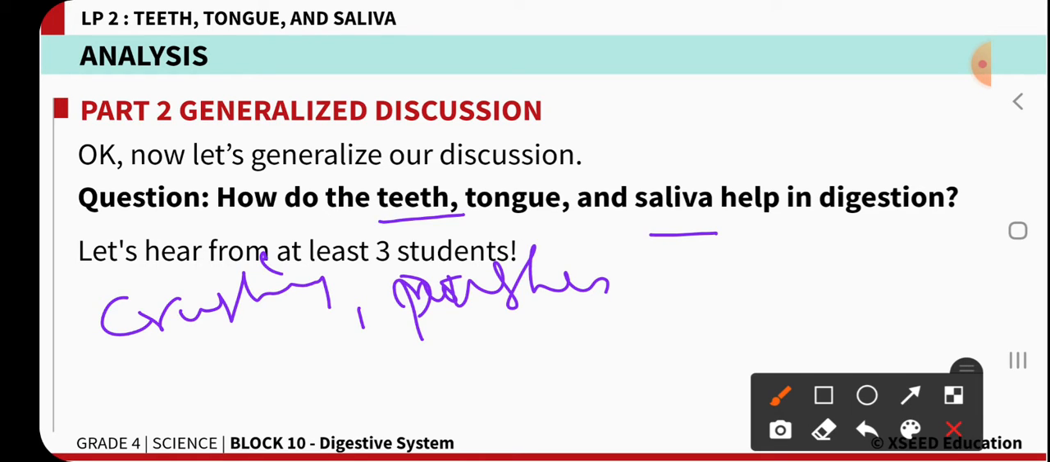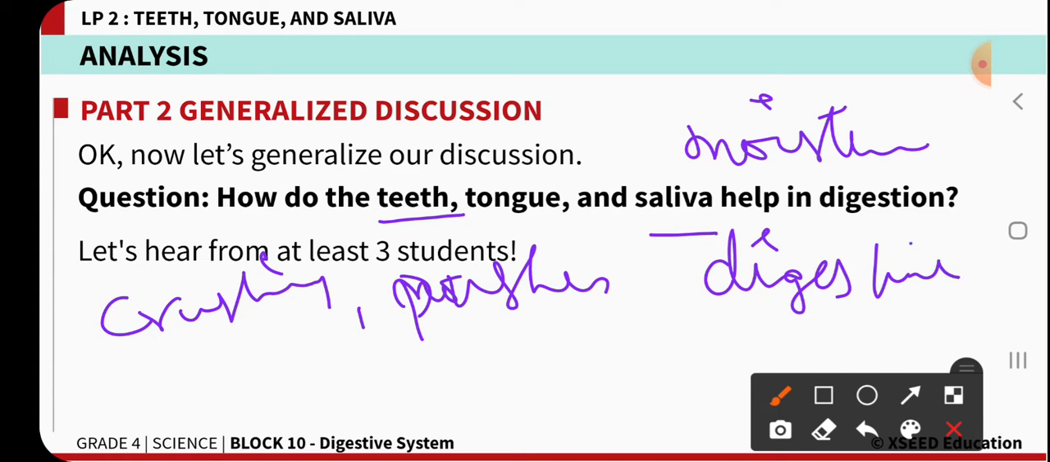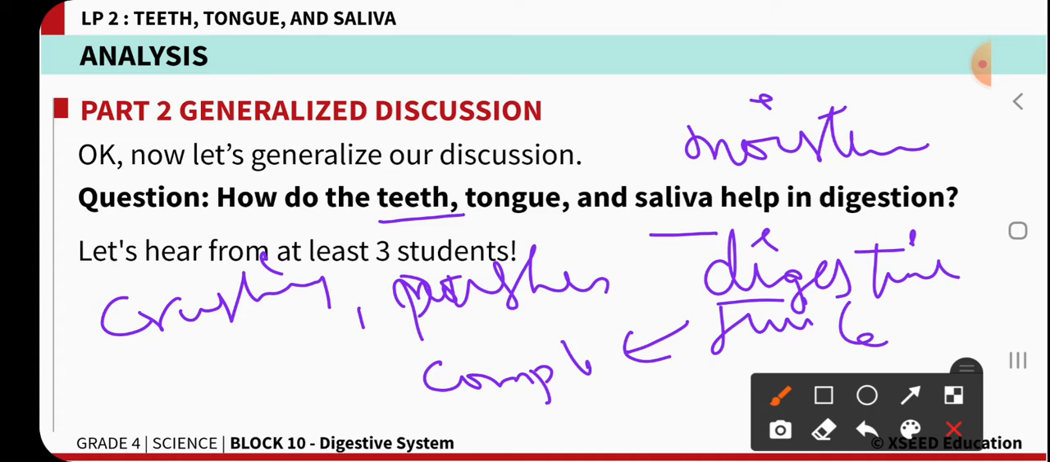Saliva is helpful to moisten the food material so that we can swallow it easily. At the same time, saliva is a digestive juice which acts on the food materials and starts breaking the food materials into simple substances. It is helpful in the conversion of complex food substances into simple food substances.